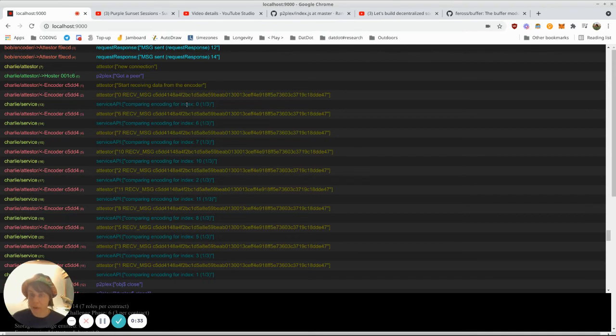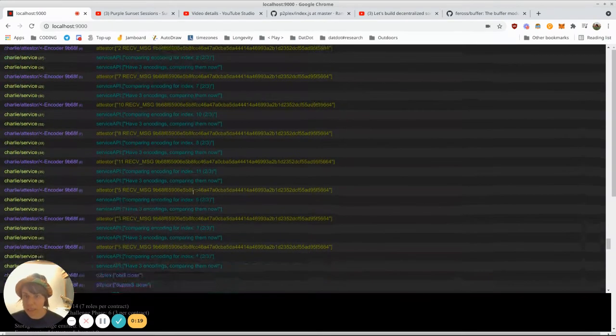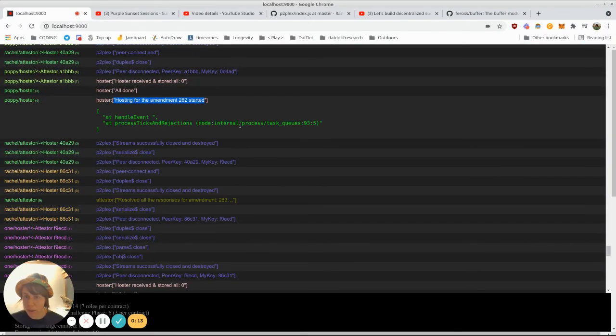And then 3 of these encoders are sending data to the attester. The attester is comparing if they are indeed compressing the data with the same compression. And then if everything is okay, they pass the data to the hoster. And it somehow looks like the hosters get the data because I get this log that the hosting started for the amendment 282.